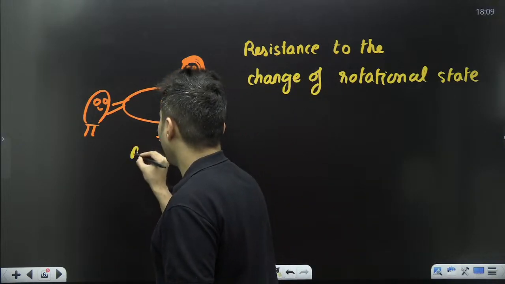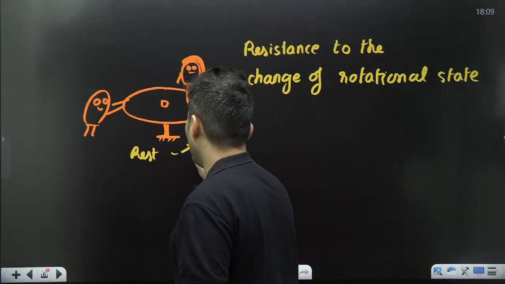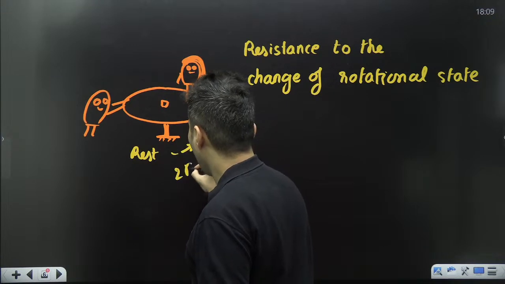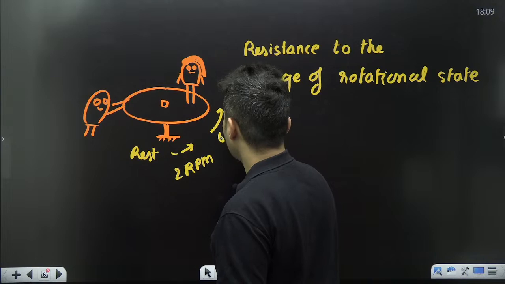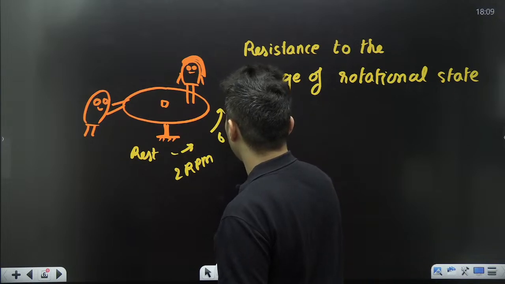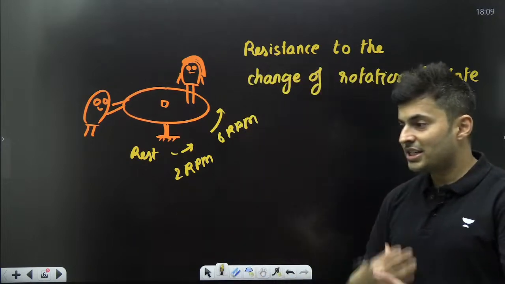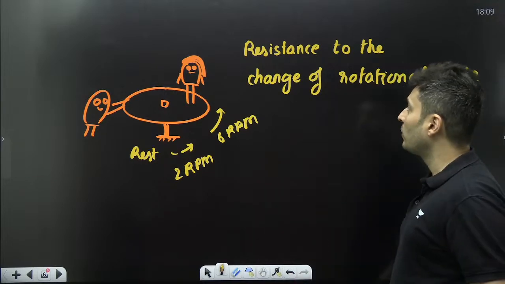Maybe it was at rest initially, maybe it now starts rotating at 2 rpm, rounds per minute, then maybe after some time it starts rotating at 6 rpm. So you are changing the speed, so you are changing the state of rotation.